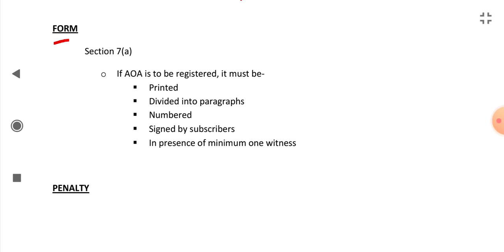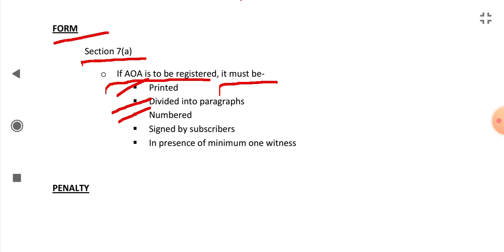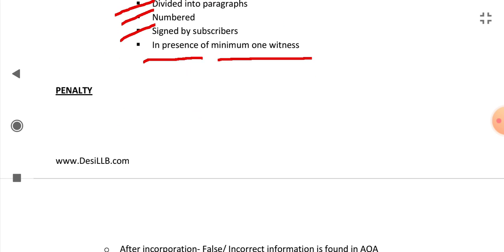What is the form of articles? Section 7 clause A says that if articles of association is to be registered, it must be printed, it must be divided into paragraphs, it must be numbered, and signed by the subscribers. It should be done in presence of minimum one witness. This was the form of articles.